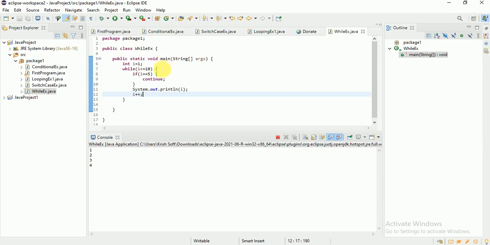Okay. So i equal to 1 to 4 printed, but what happened here? You have given continue. It will continue the while loop. Then when i equal to 4, less than equal to 10, i equal to 5, then it is stopped over there. Let me re-execute now.